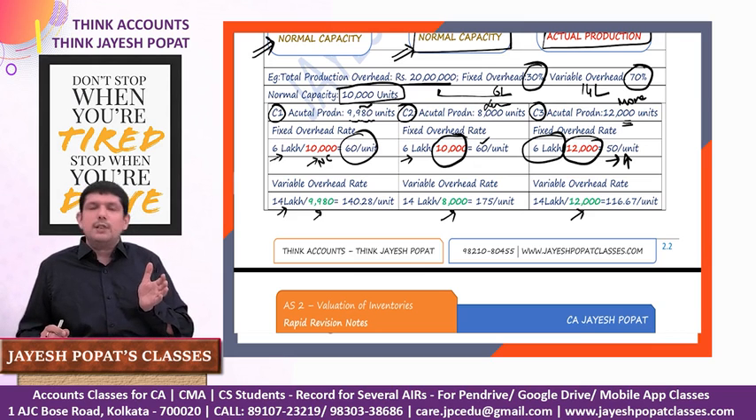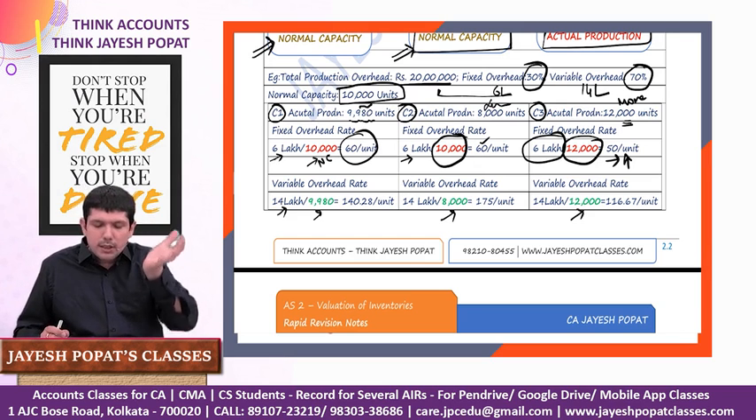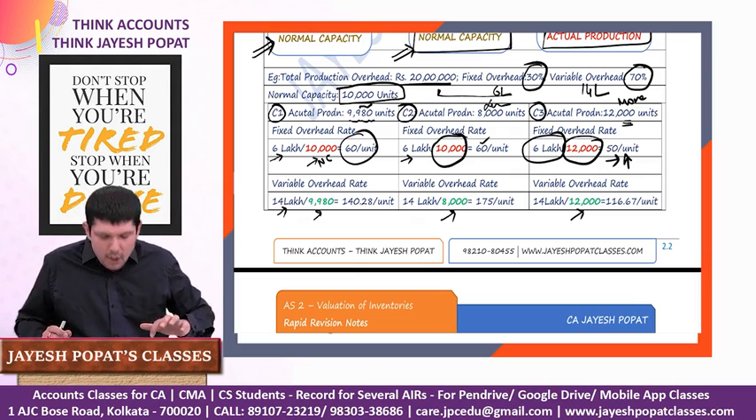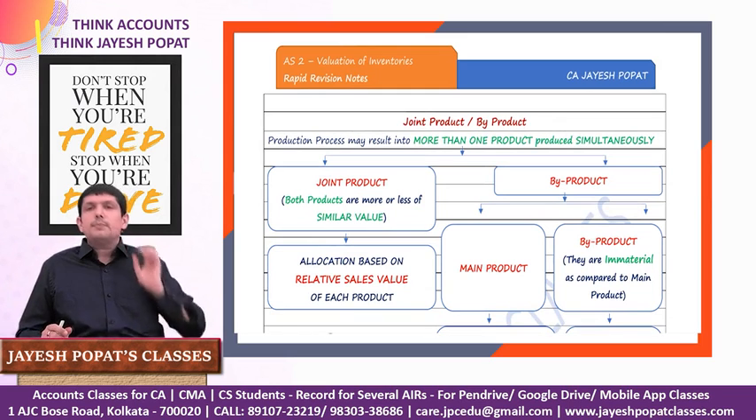So what you need to remember, variable overheads are to be calculated on the basis of actual production. In case of fixed production overhead, if production approximates normal capacity or is less, you take normal capacity, but if the actual production is more than your normal capacity, then you will take your actual production to enjoy the benefits of the efficiency. Now we'll talk about joint product and byproduct.